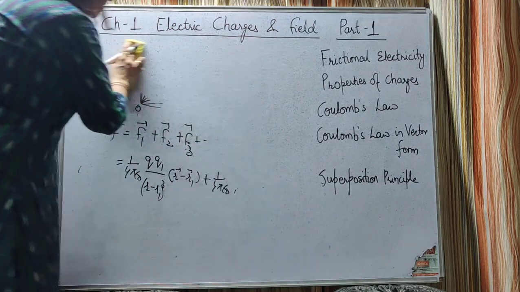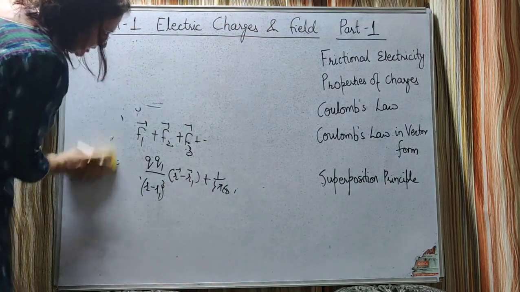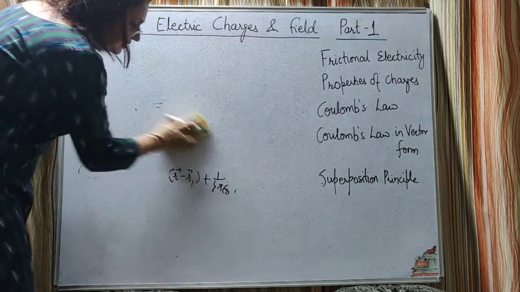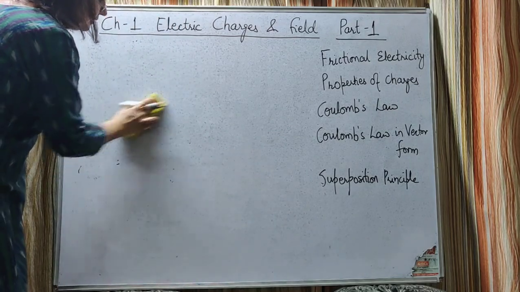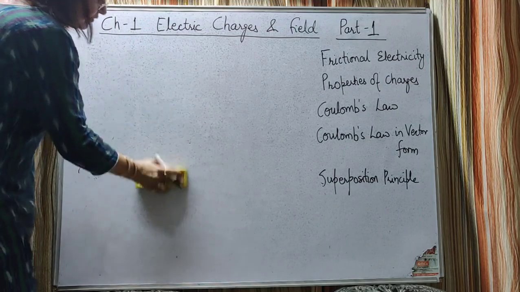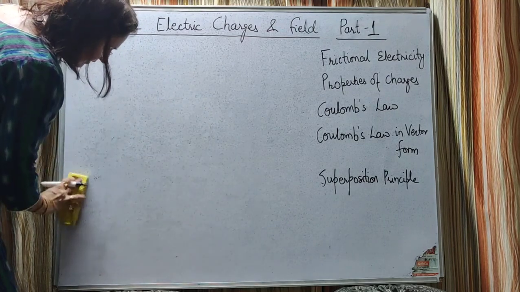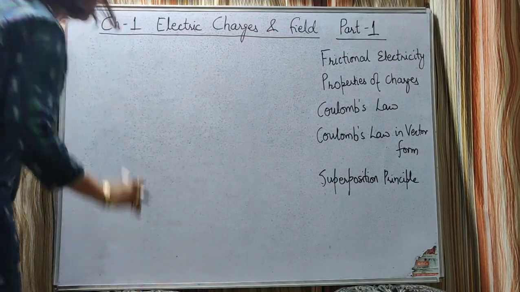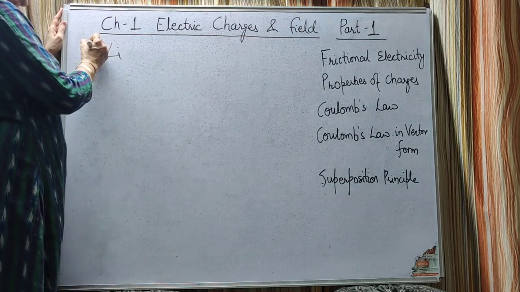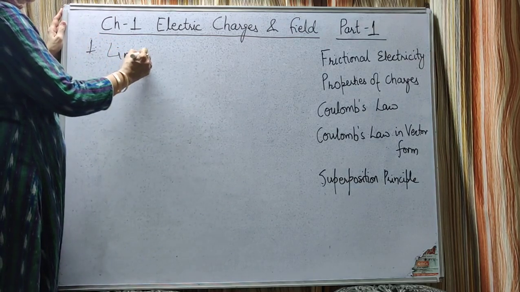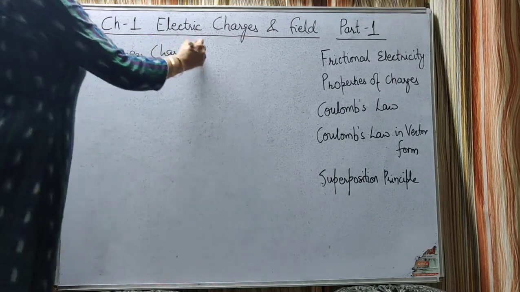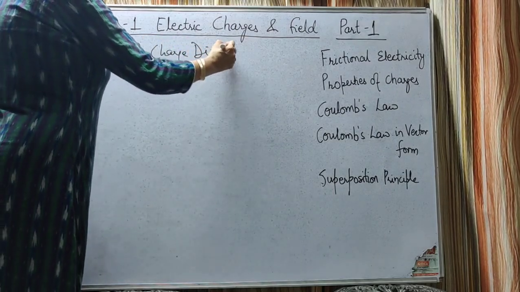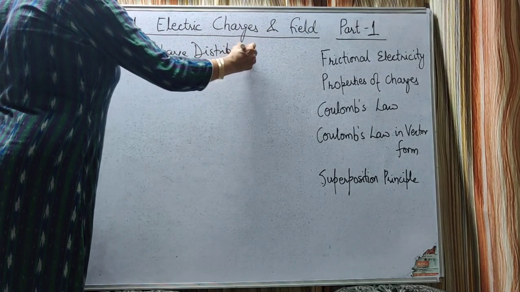Okay, three types of continuous charge distribution here we'll study. The first one is linear charge distribution. That is, the charge is uniformly distributed along a line. Then such a distribution we call linear charge distribution. Charge is uniformly distributed along a line. This is called linear charge distribution.